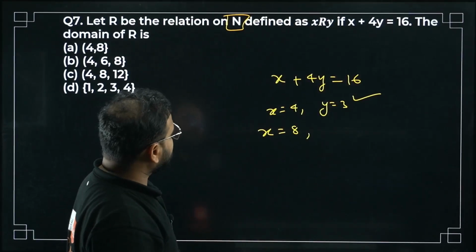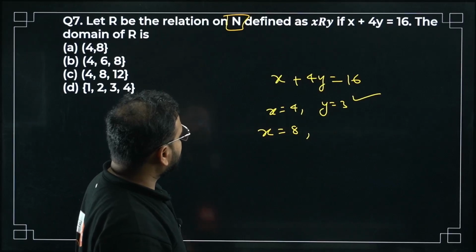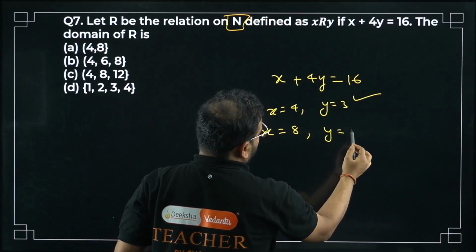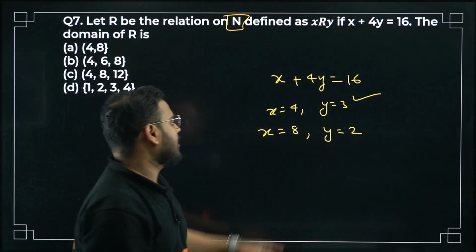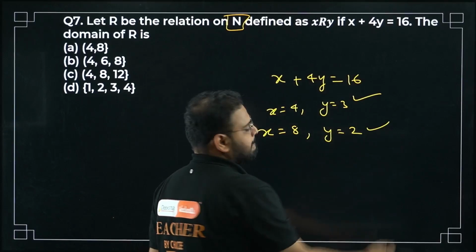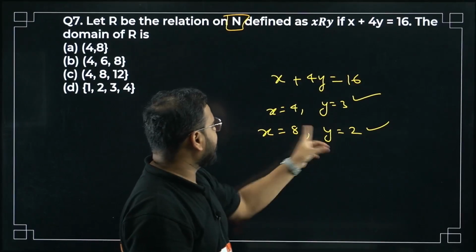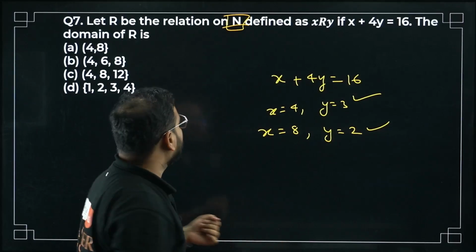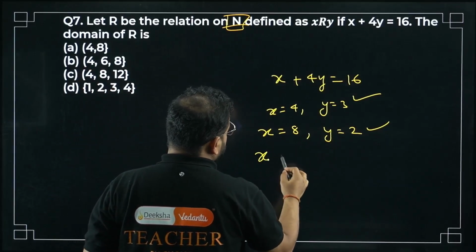When I take x as 8, bacha, what happens over here is, x as 8 means y has to be 2. 8 plus 8, 16. This also is correct. Why, sir? Because x and y both have to be natural numbers. Agreed. Let's take now x as 6.